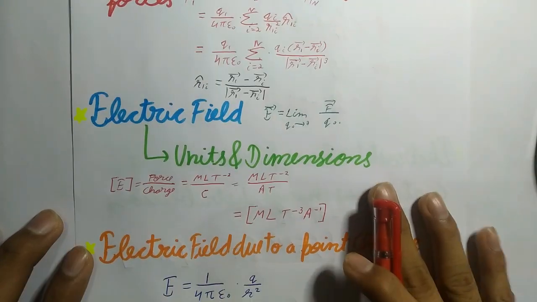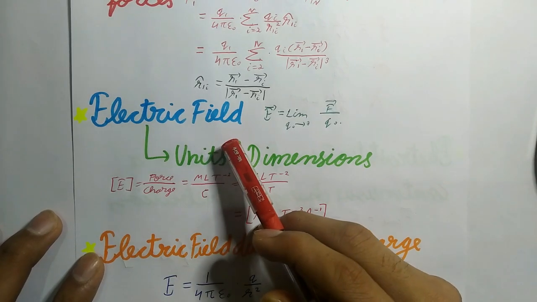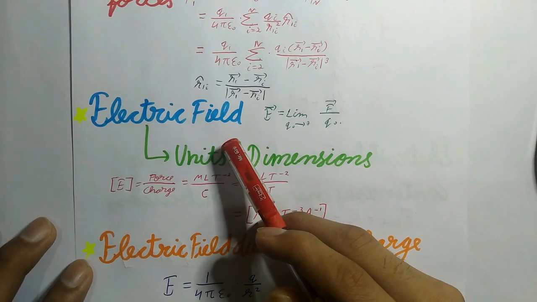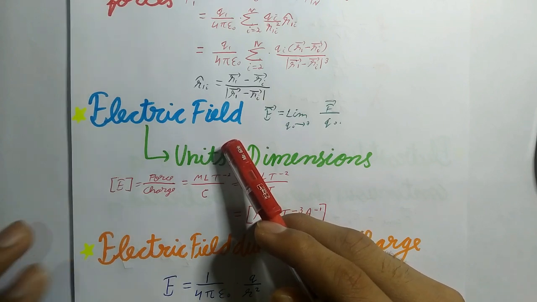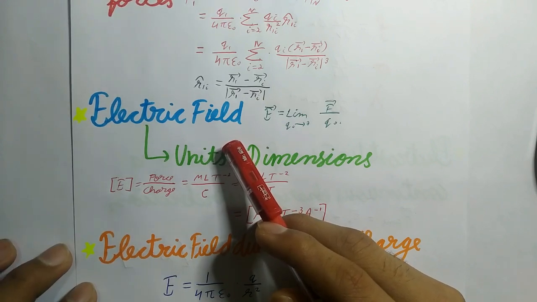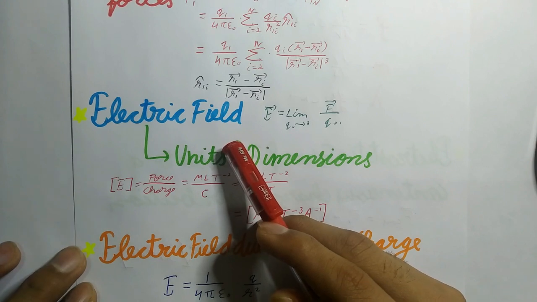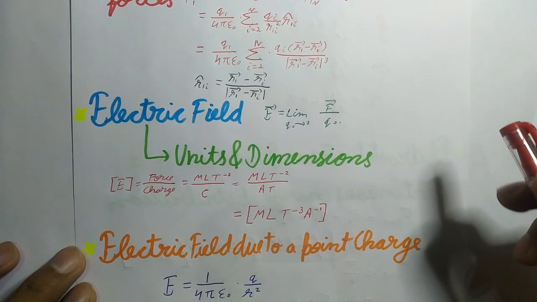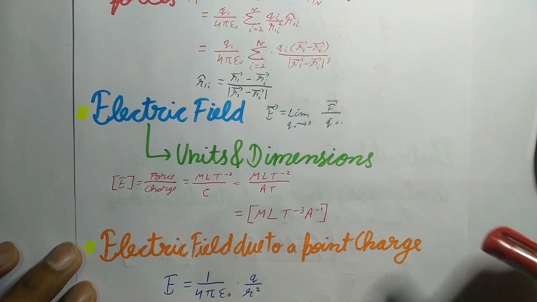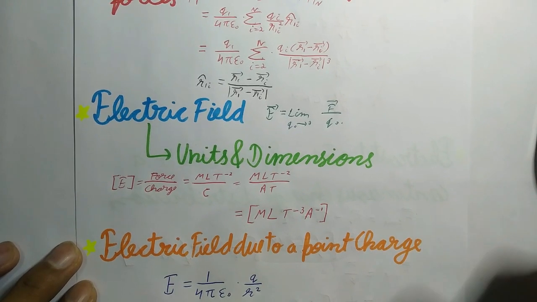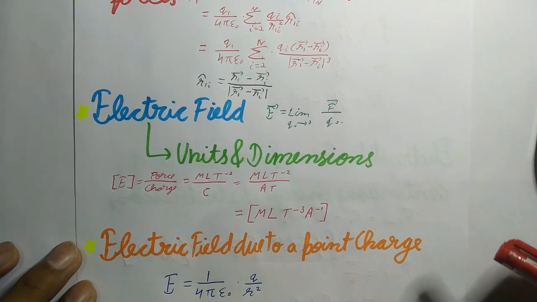Next is electric field. An electric field is said to exist at a point if a force of electrical origin is exerted on a stationary charge placed at that point. Quantitatively, it is defined as the electrostatic force per unit test charge acting on a vanishingly small positive test charge placed at the given point.